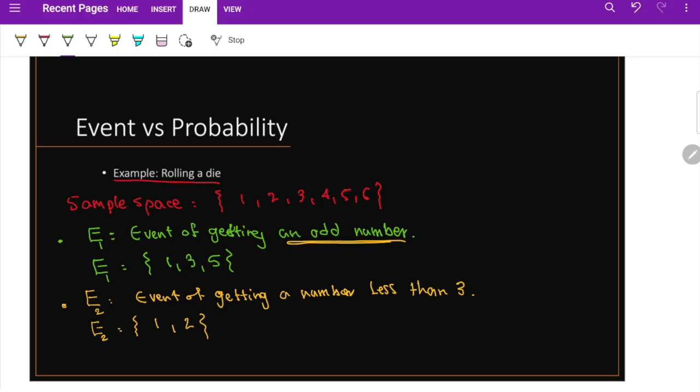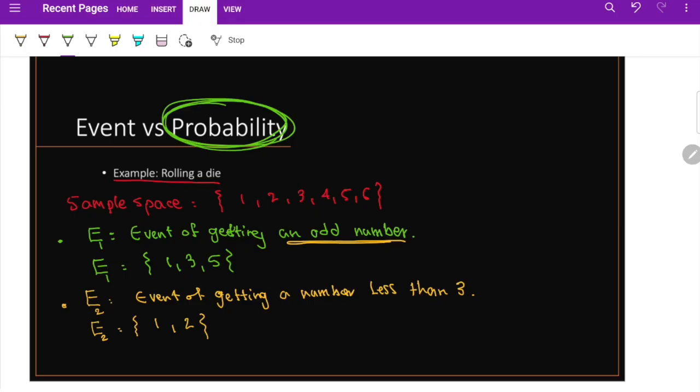Now, if I ask you, what is the probability of getting an odd number? This type of probability we call classical probability, because every outcome is equally likely. Basically, they have the same chance to occur because it's a fair die. When you roll it, nothing is going to impact where the die is going to land. So all the numbers are going to have equally likely outcomes.